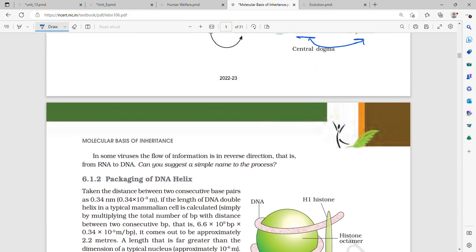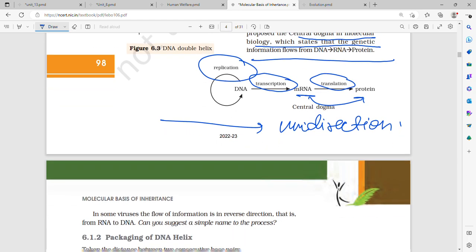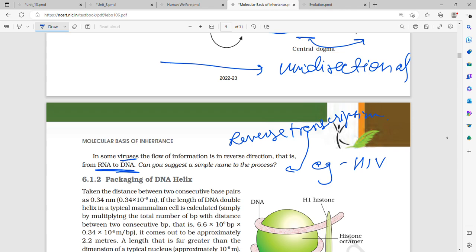And what did Francis Crick say? Francis Crick said that it is always going to be unidirectional in nature. This was his statement, that the central dogma of molecular biology is going to be unidirectional in nature. But there was one exception, that is viruses, where RNA to DNA, that is reverse transcription, took place. And the example was HIV/AIDS.